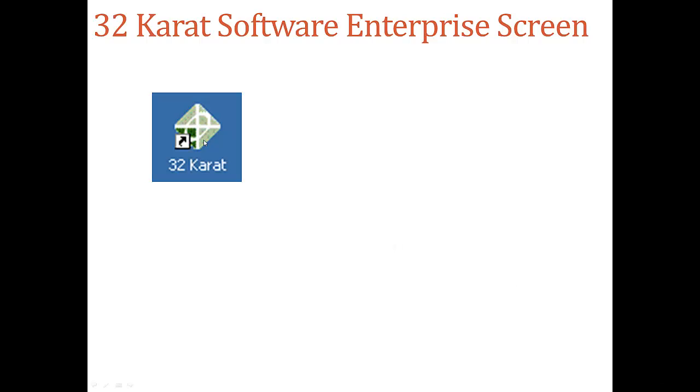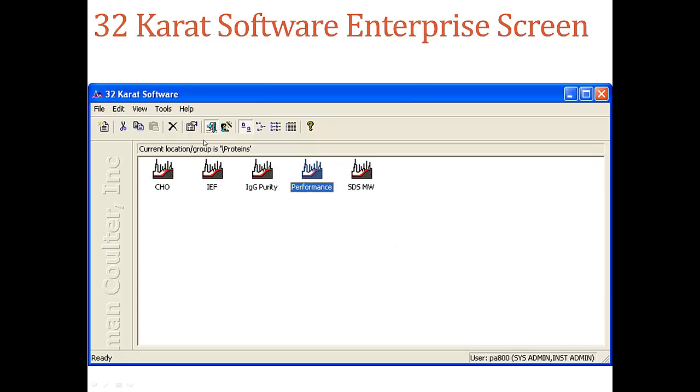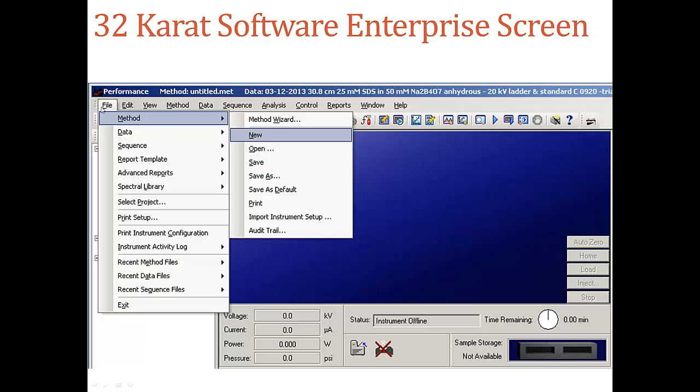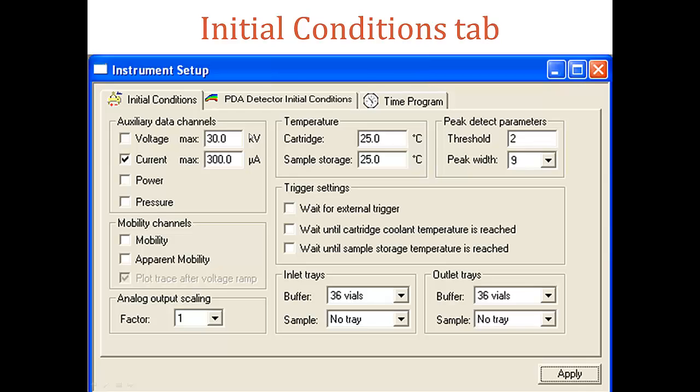First, let's double-click the 32 Karat icon, then choose the Performance tab. From this window, we click File, Method, New to create a new method. Let's take a look at initial conditions.